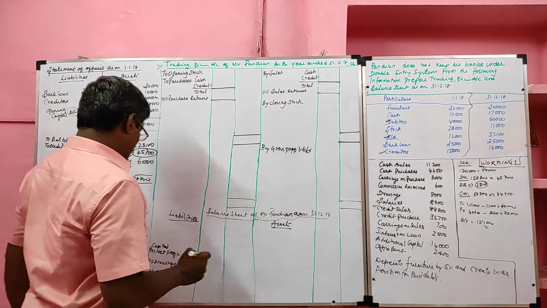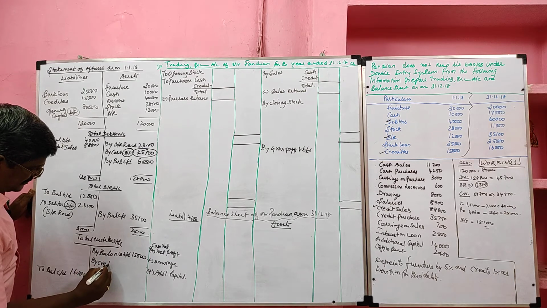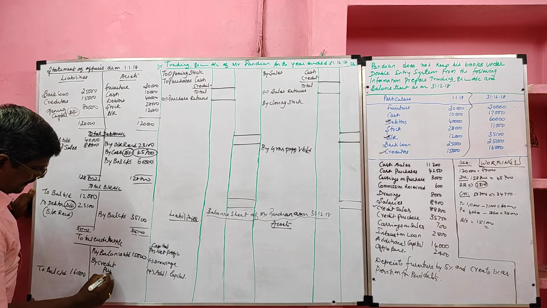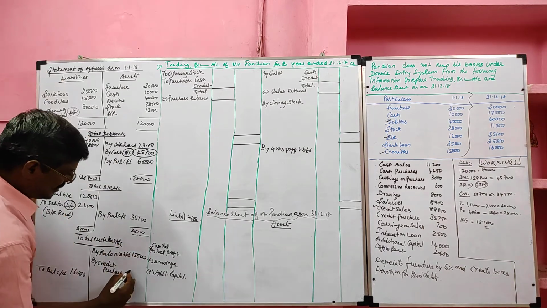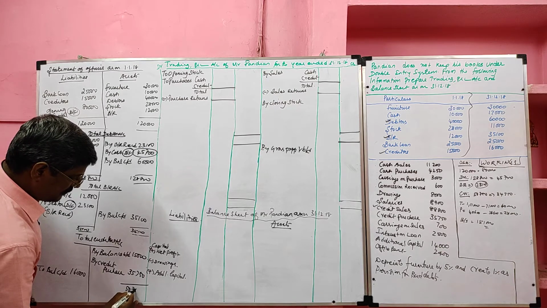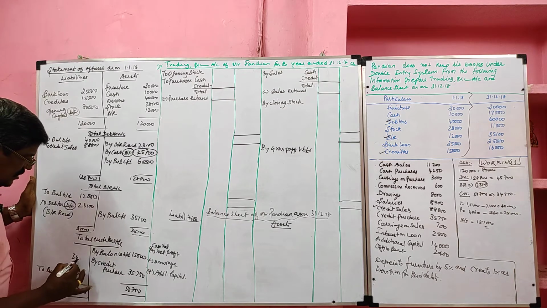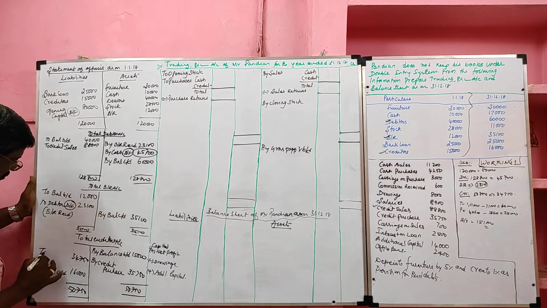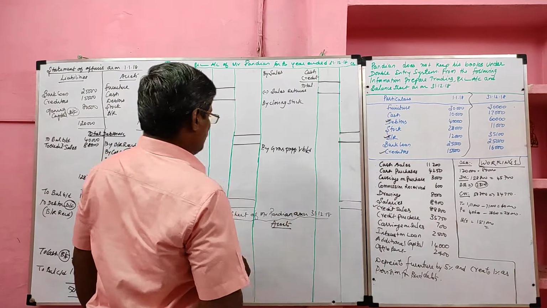Credit purchases will come. It will be credited to the creditor account. The value of credit purchases 35,750. So total 50,750. 50,750 minus this equals 34,750. This we call cash paid to creditor, the balancing figure.